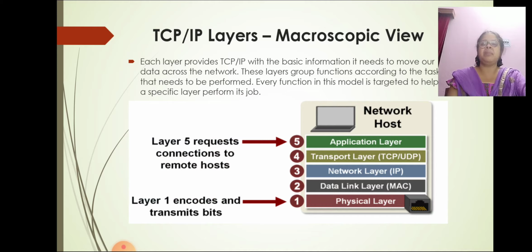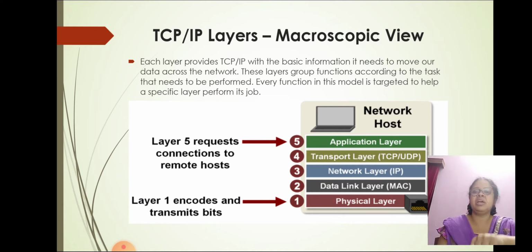TCP/IP layer macroscopic view. Each layer provides TCP with the basic information it needs to move our data across the network. These layers group functions according to the task that needs to be performed. Every function in this model is targeted to help a specific layer perform its job.